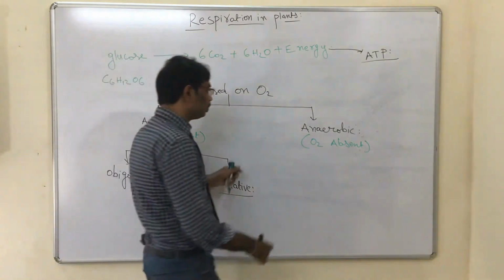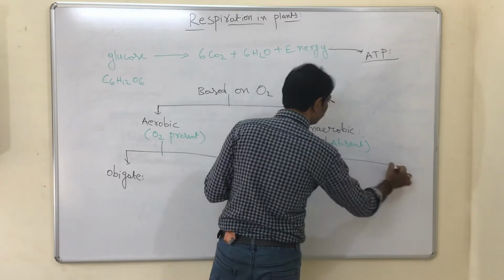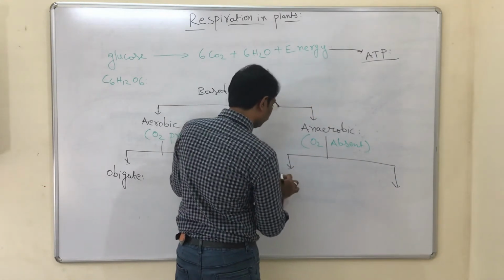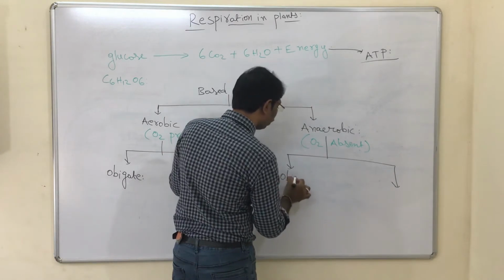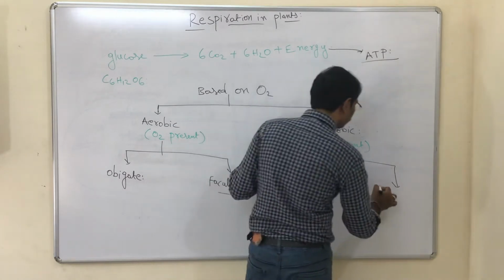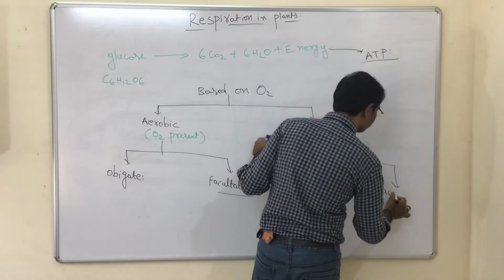Again, anaerobic respiration is also classified into two types: obligate anaerobic respiration and facultative anaerobic respiration.